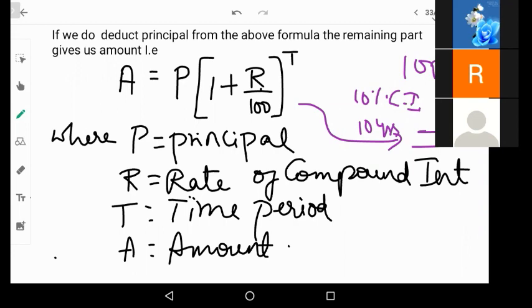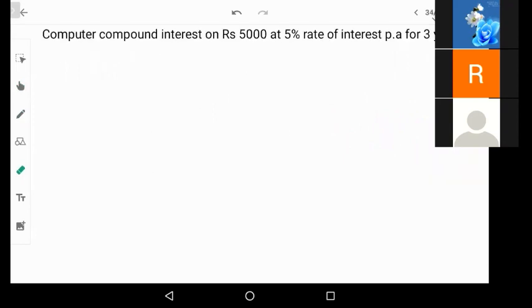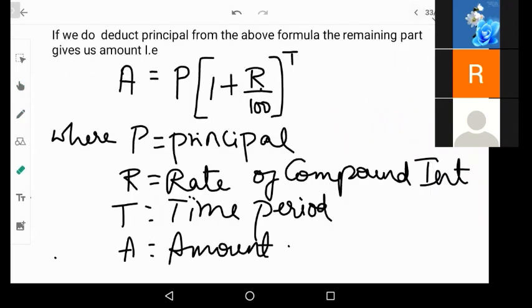These are the compound interest basics that we are supposed to understand. Is it clear to everyone? Any doubts until here? Okay, good. So problems, we shall solve in tomorrow's class.